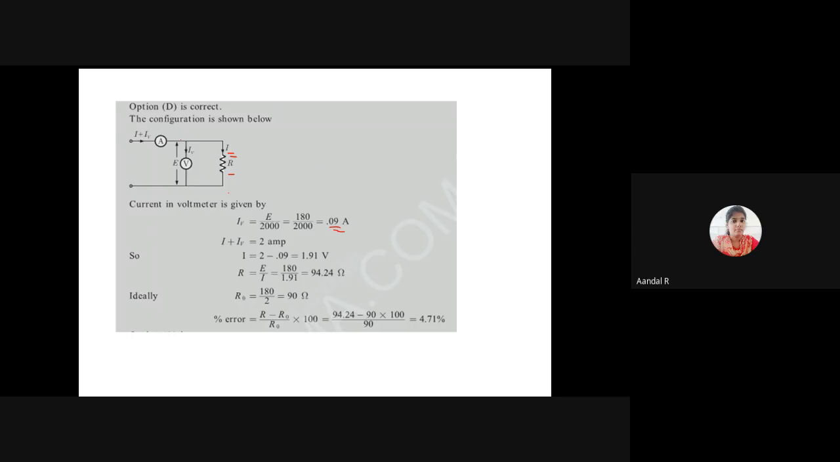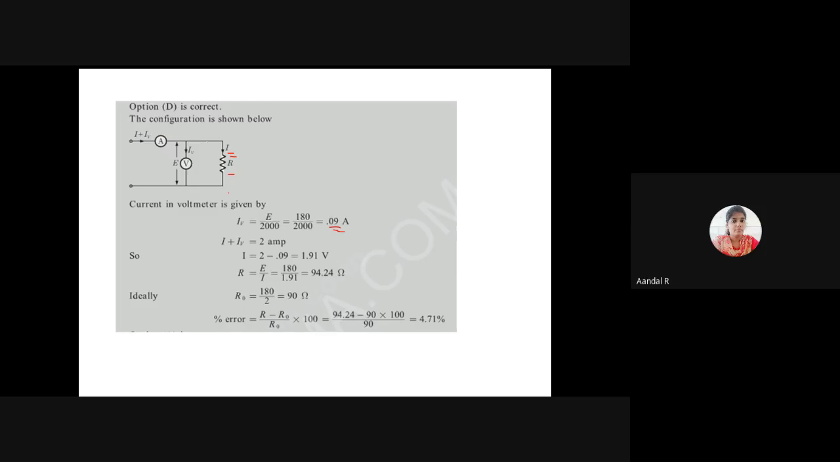So R is equal to E divided by I. We know resistance value is equal to E divided by I. The voltmeter is connected in parallel across this resistance, so the voltage value is the same, 180. The current flowing through the resistance is 1.91. So the resistance value is 180 divided by 1.91, which is equal to 94.24.